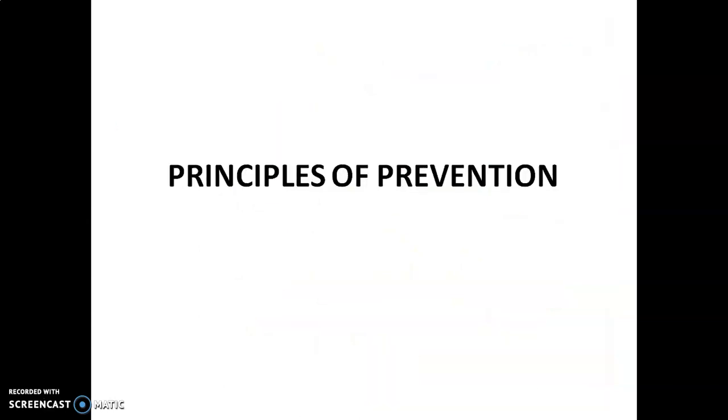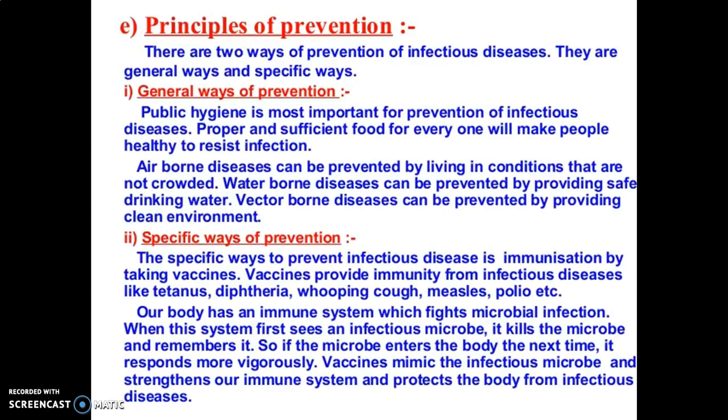So now we are going to discuss principle of prevention. There are 2 ways, general ways and specific ways. First of all, let's discuss the general ways of prevention. Public hygiene is most important for prevention of infectious diseases. Proper and sufficient food for everyone will make people healthy to resist infection.